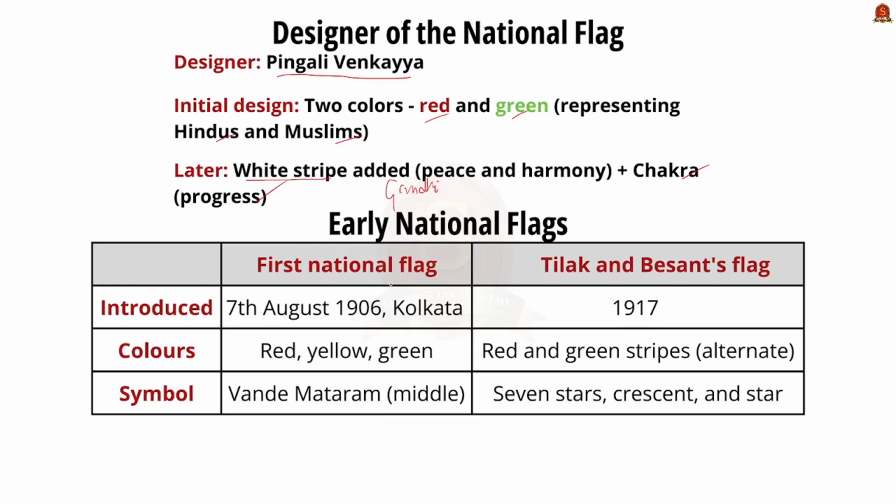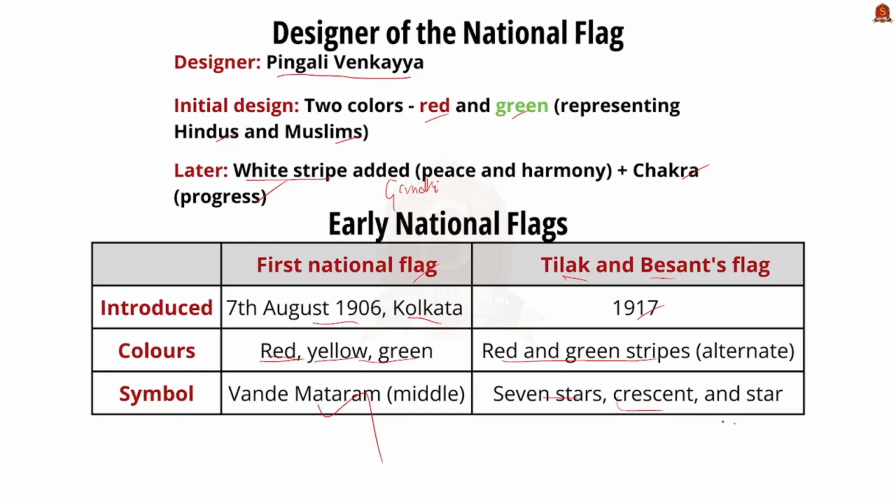It is said that the first national flag of India was hoisted on August 7, 1906 at Kolkata. So this flag had three horizontal stripes of color red, yellow and green with the Vande Mataram written in the middle. Later, in the year 1917, Bal Gangadhar Tilak and Annie Besant adopted a new flag with 5 alternate red and 4 green horizontal stripes. It also had 7 stars in the Saptarishi configuration. Along with it, it had a white crescent and star on one top corner.